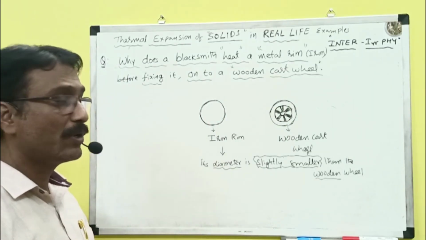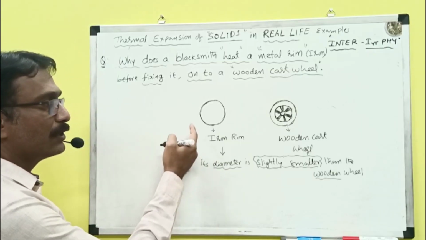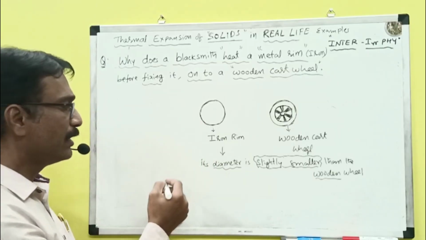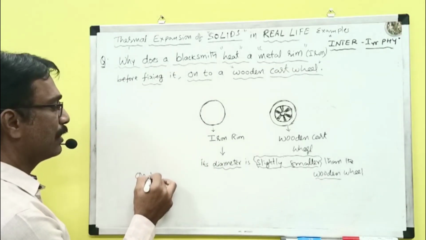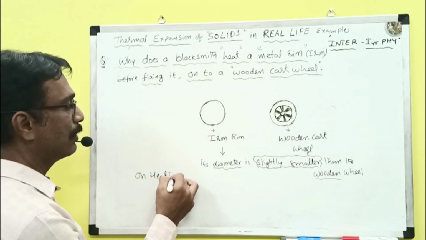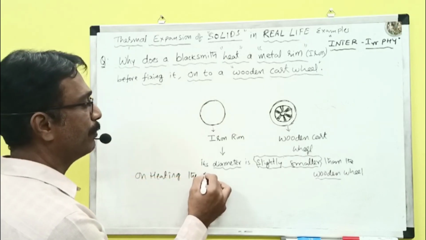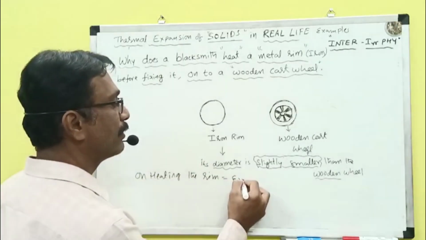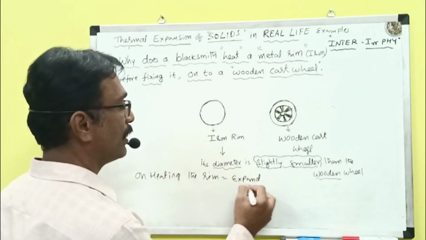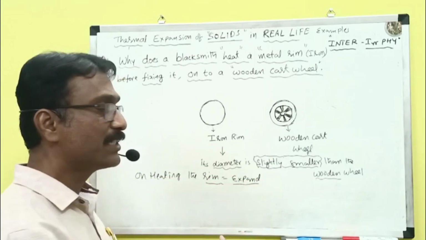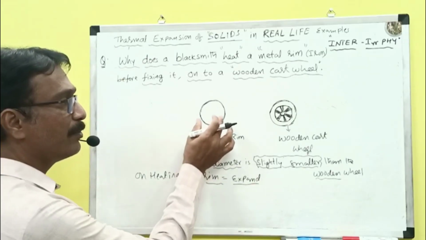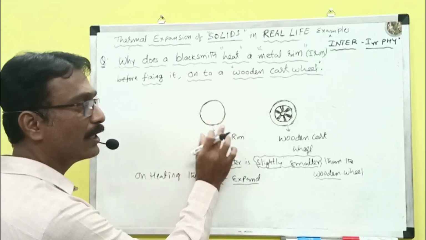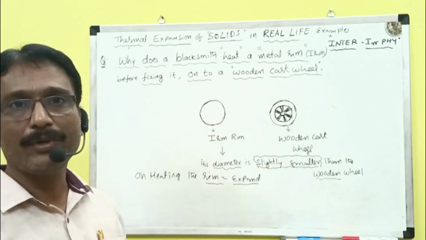So for this purpose, what will he do? This is the iron rim. On heating the iron rim, what will happen? It will expand. If it expands, its diameter becomes slightly more than the diameter of the wooden cartwheel.